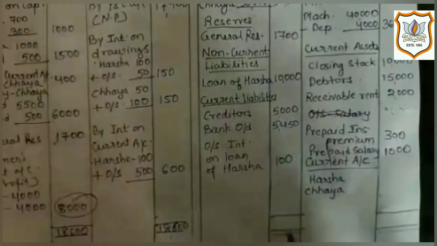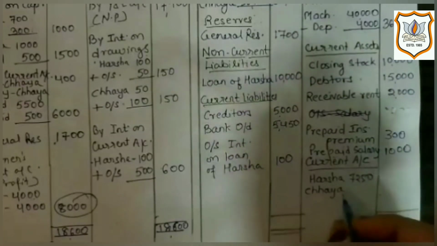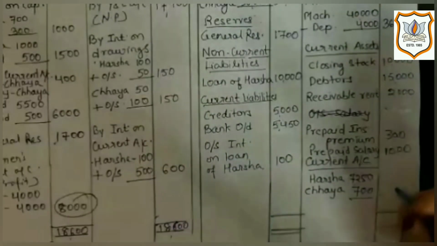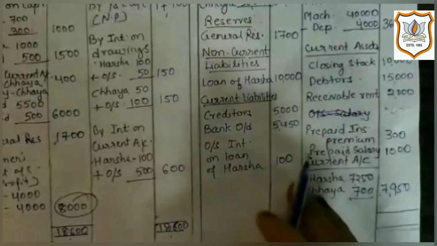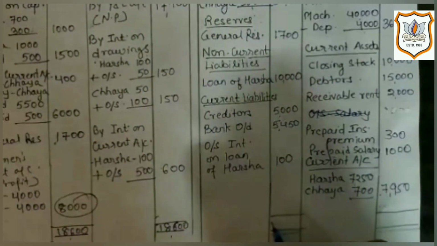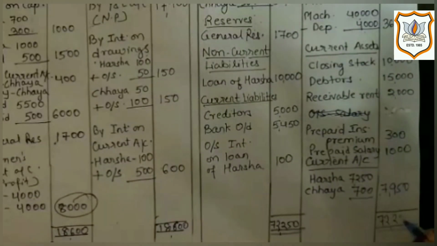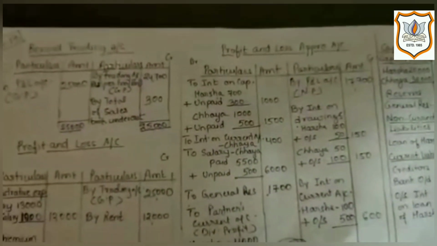On asset side, 7,250 and 700. Total of both these is 7,950. So here with this our balance sheet will get tallied with the amount 72,250. So this was question number 13.